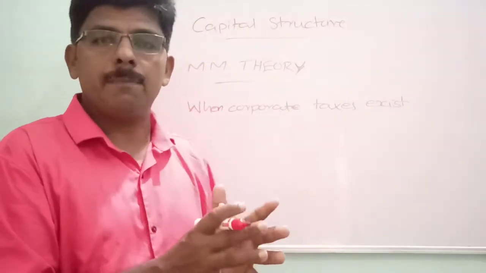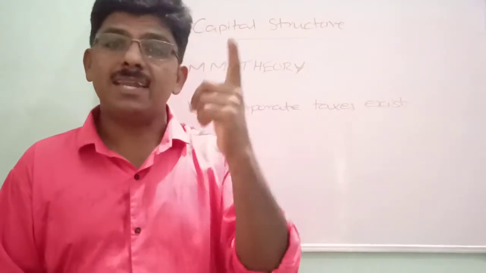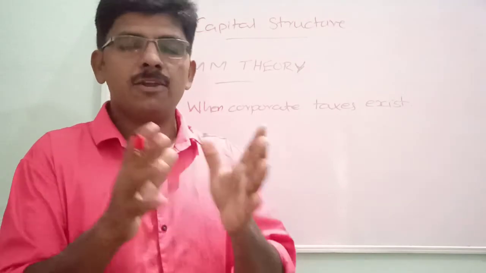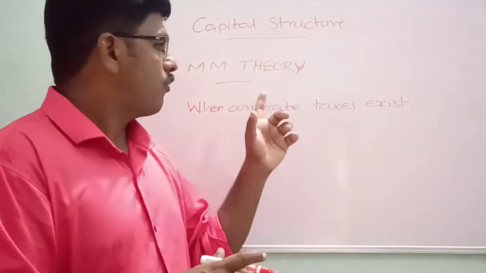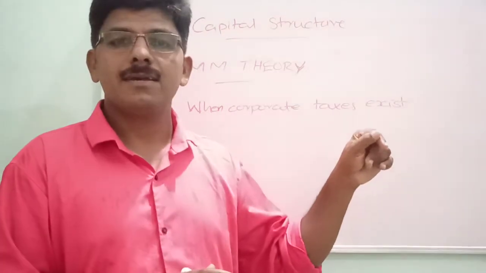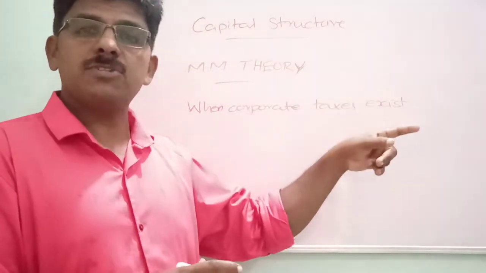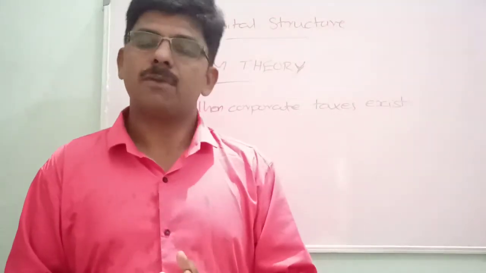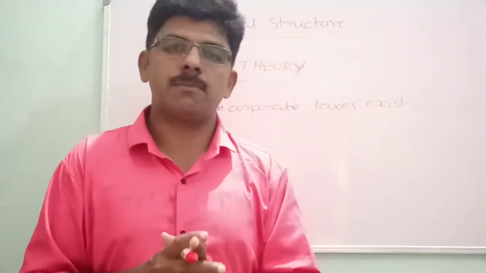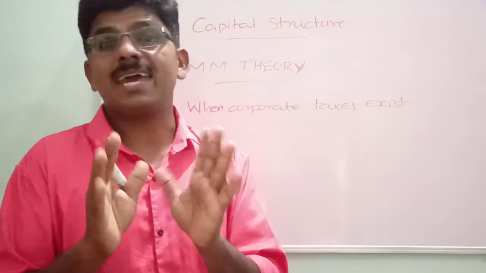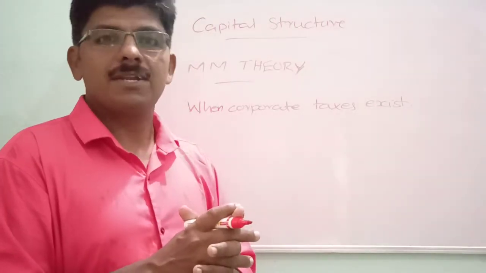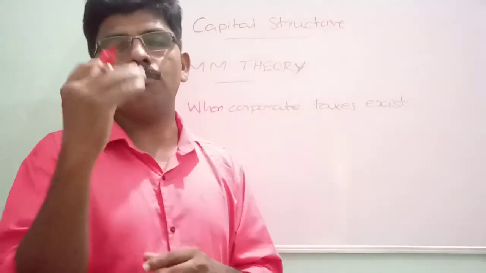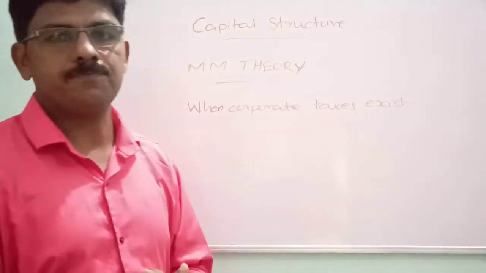And they published their second paper, the follow-up paper, in the year 1963. They withdrew the assumption given in the first paper that there are no corporate taxes. Because interest is a tax deductible expense, but a dividend is not tax deductible. This encourages the companies to include more debt capital in the capital structure.